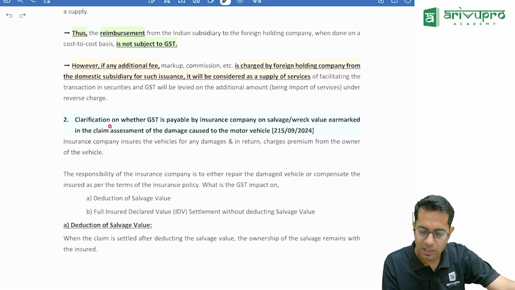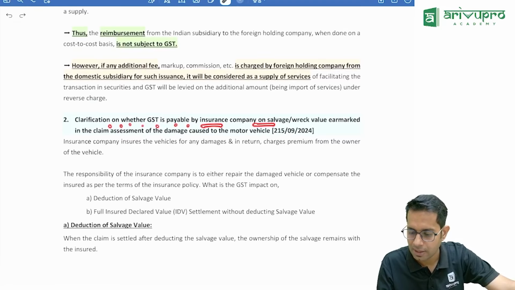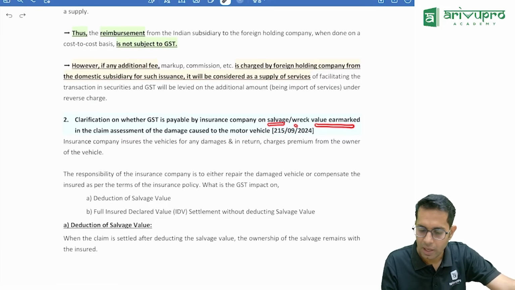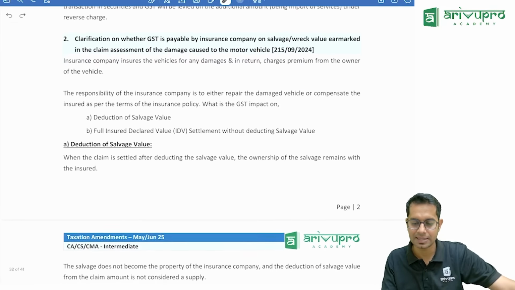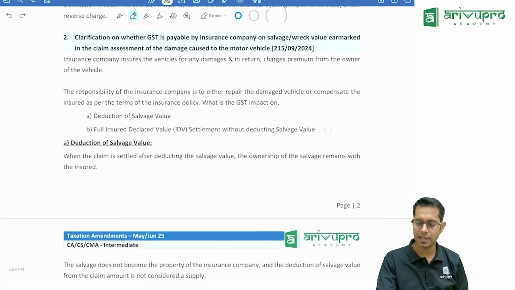Then there is a clarification on whether GST is payable by an insurance company on salvage value earmarked in claim assessment of the damage caused to a motor vehicle. Now what is this salvage value, sir? For example, let us say there is a car.